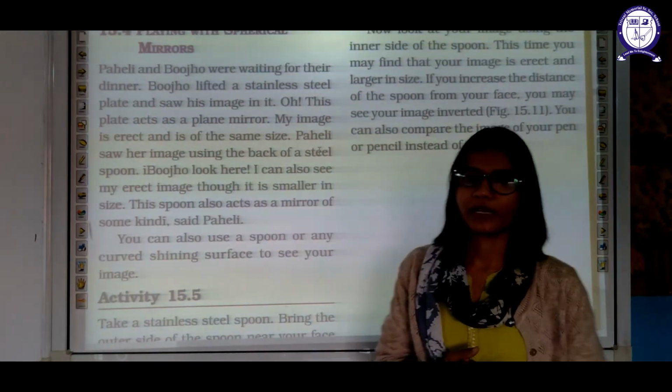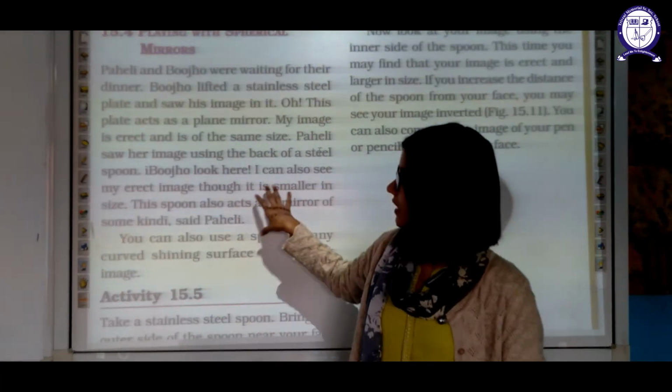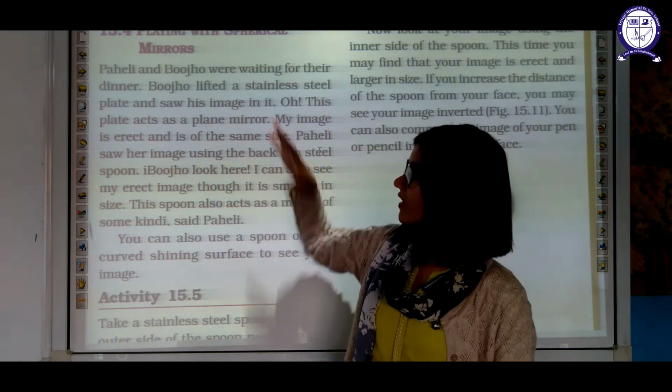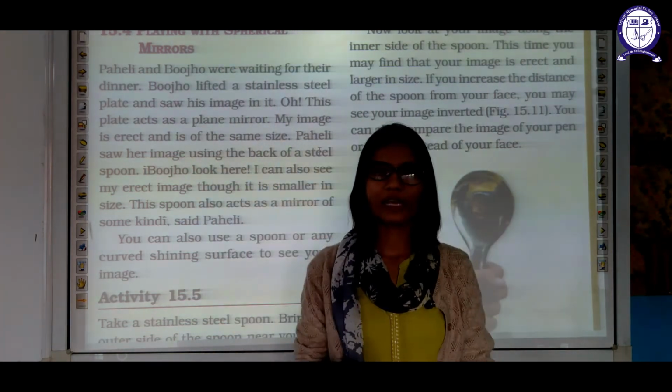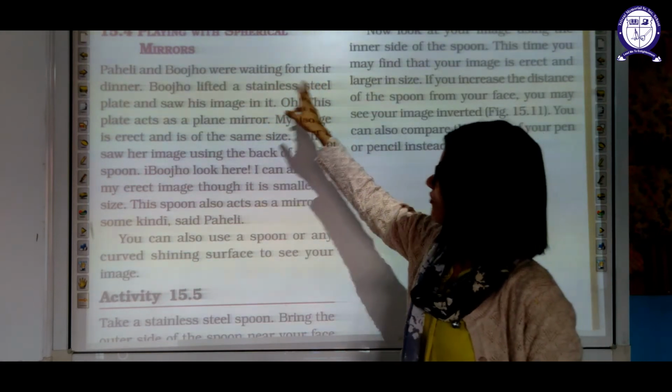Playing with spherical mirrors. Till now we have discussed plane mirrors only. Now let us come to the second part of mirrors. These are nothing but spherical mirrors. For that you have to imagine one big spherical mirror. Okay. Now Paheli and Bujo were waiting for their dinner.